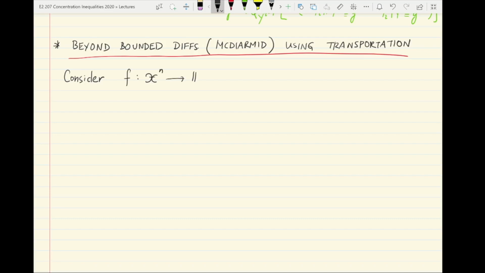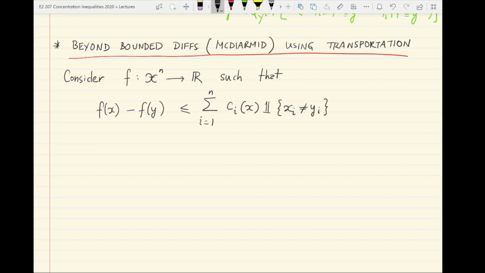So f is a function such that, let's say, f of x minus f of y can be bounded by an x dependent type bounded difference vector of the form ci of x indicator that xi and yi differ, for all vectors x and y in the Cartesian product X^n. Okay, so let's call this property, for future use, property star.